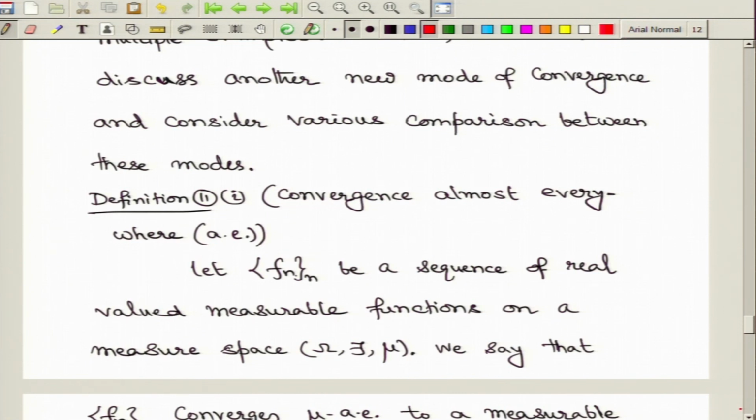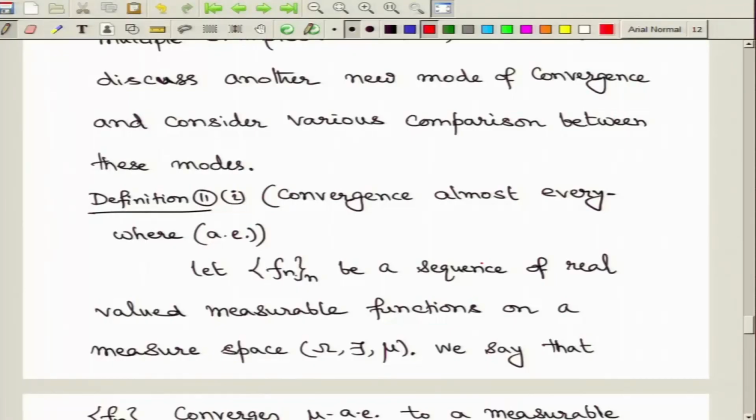So, let us recall the definition of this type of almost sure convergence. As done earlier, we will see two different versions, one for measurable functions and second for random variables, and we shall use both of these concepts in our later discussions. So, let us recall this definition: for measurable functions, let us say fn is a sequence of such measurable functions on a given measure space (omega, F, mu).